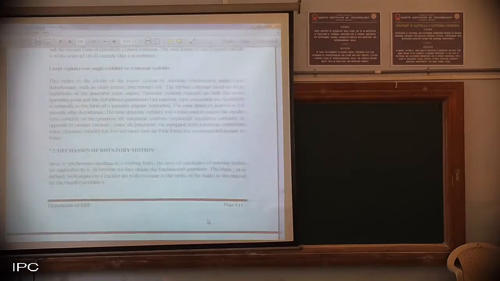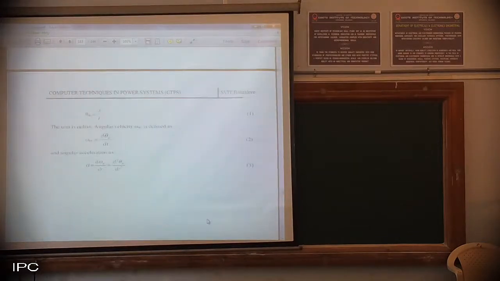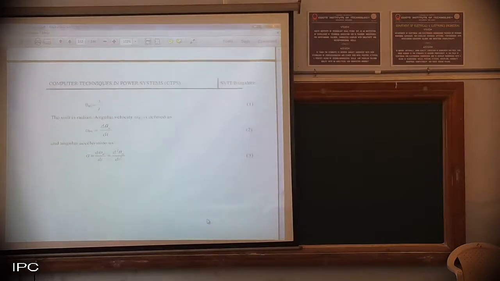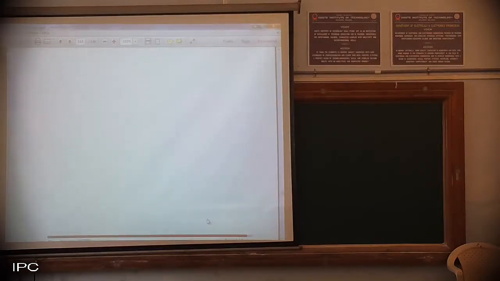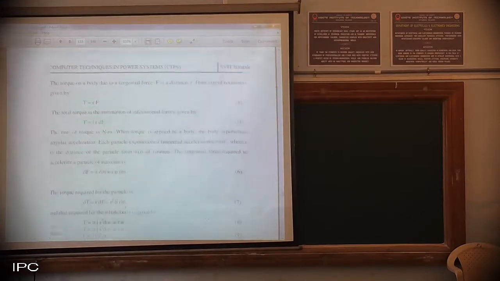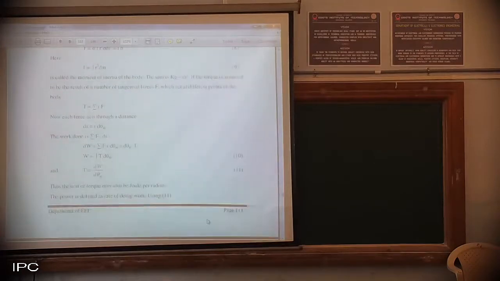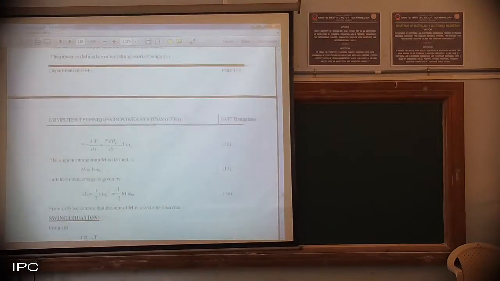Then I have given the mechanics of rotary motion. This is for your understanding. This is just a refreshing of what we have done in the previous PSA classes. The torque equation has been given, so we have defined the torque here, T = J dω/dt.